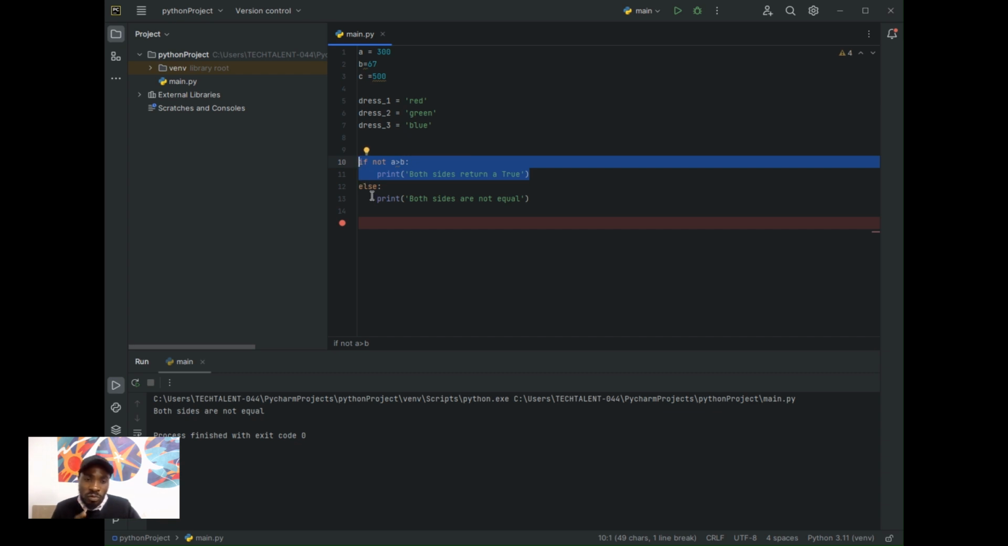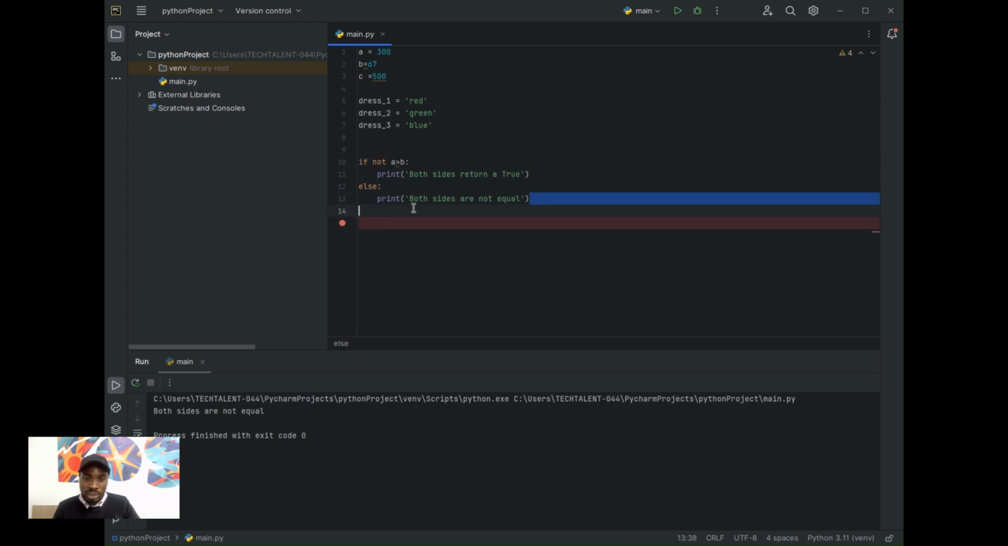Please, I don't want you to be confused in this. This line of code is actually giving me false, which will execute the default line of code for me. I said if not A is greater than B. Actually, A is greater than B because A is 300 while B is 67. Now, this condition is right. Are you getting it? This condition is right, but this not is a keyword in Python that negates this condition.